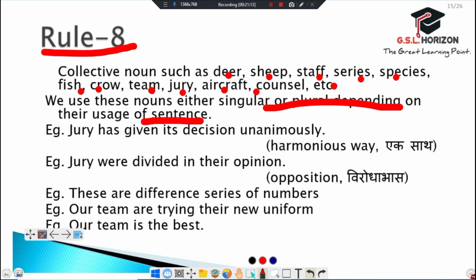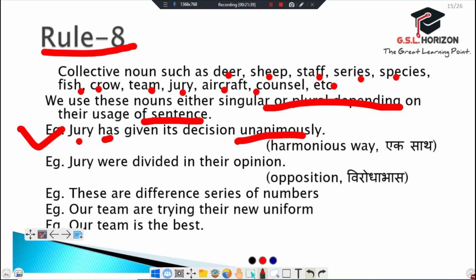Like, jury has given its decision unanimously. In this sentence, we can see the decision is taken by the jury together, in a together form, so we use a singular verb.